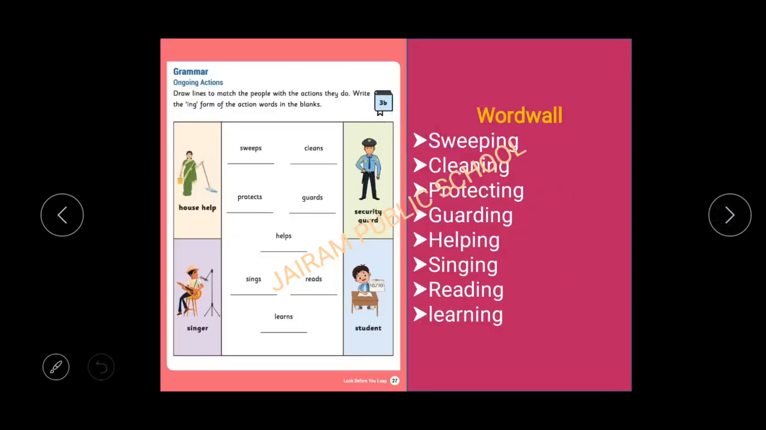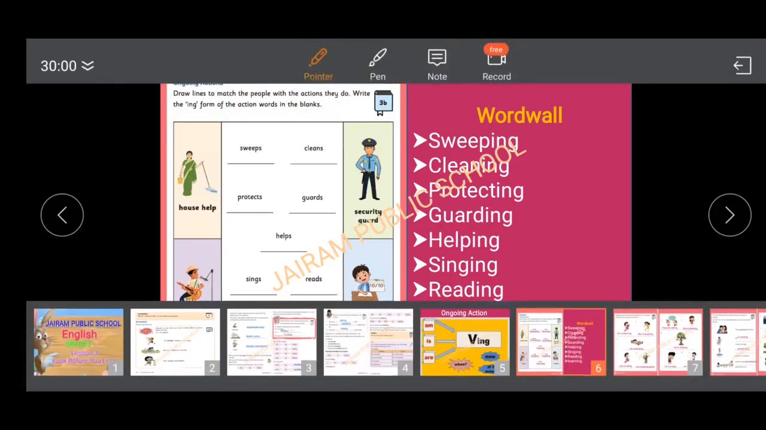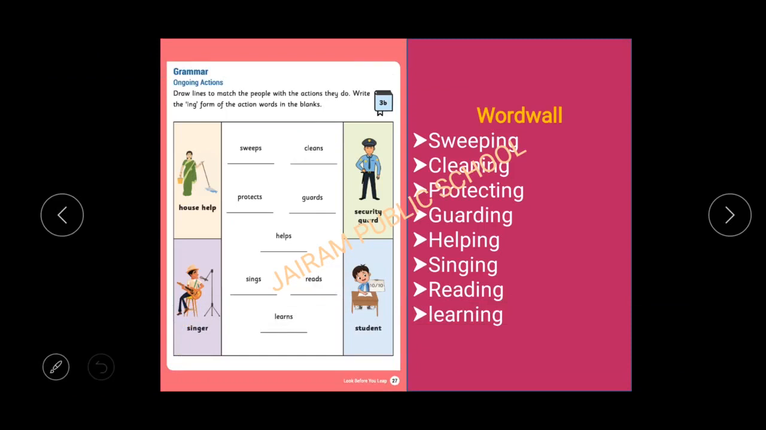Now look at this activity, companion 3b activity. First of all, let's read the activity. Ongoing actions, grammar. Draw lines to match the people with the actions they do. Write the ing form of the action words in the blanks. First of all, we have to draw lines to match the people with the action. After that, we have to write the ing form, that is the ongoing action word, for the given verbs.